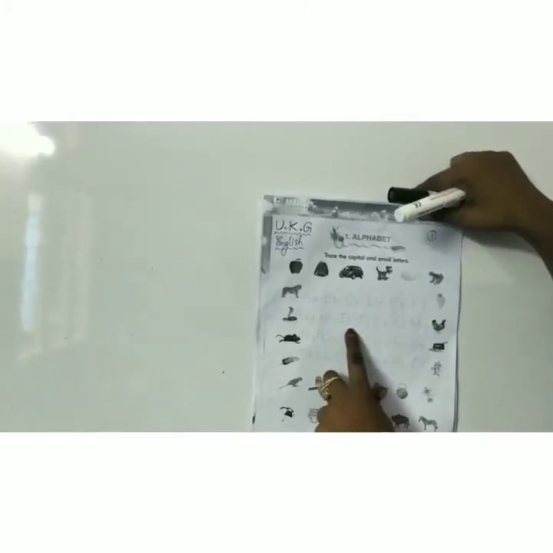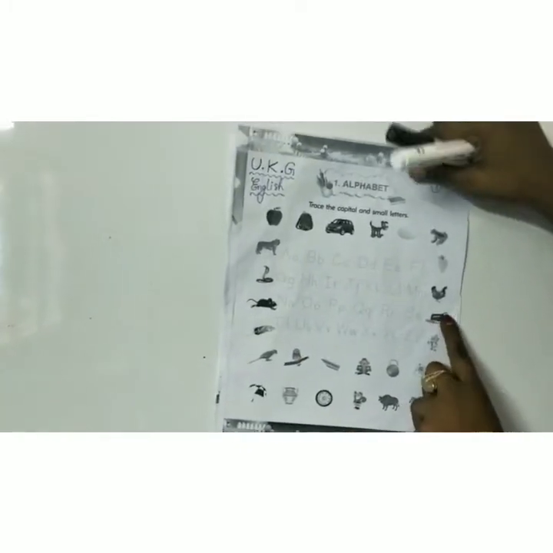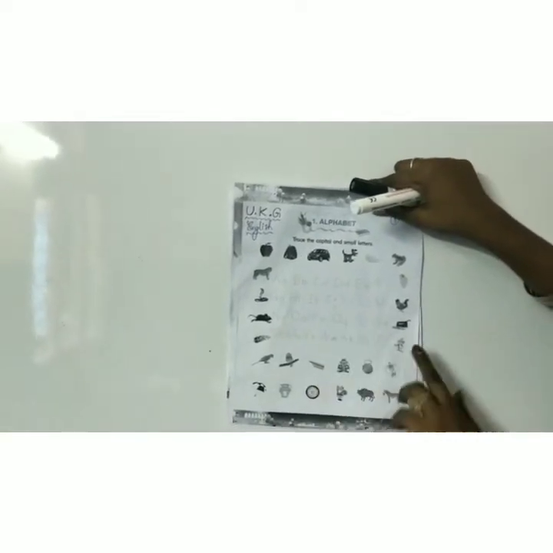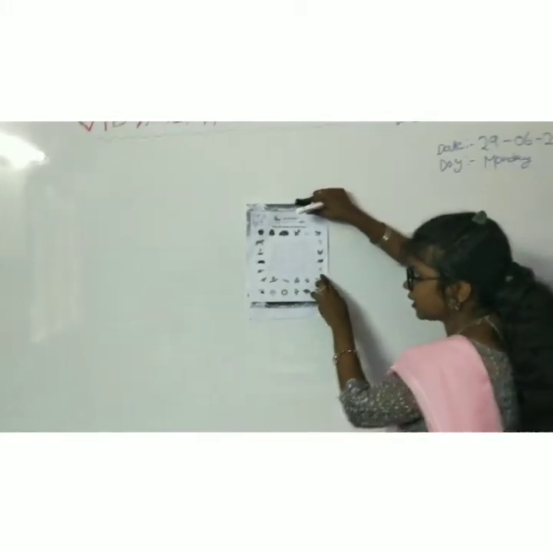And I for iron box. Capital I and small i. I for iron box. Round the iron box. J. Capital J and small j. J for joker. So you have to round the joker here.